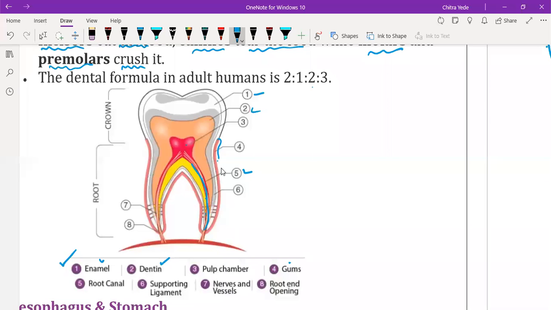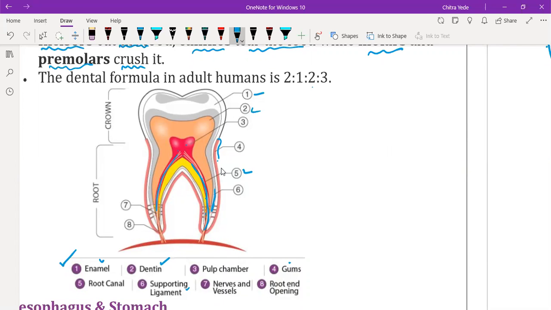Then we have supporting ligaments. They are also present in the teeth, and they provide strength to the teeth. Then we have nerves and vessels. See, these nerves are coming on both sides; these are the nerve vessels.